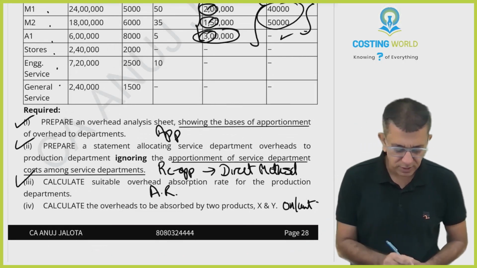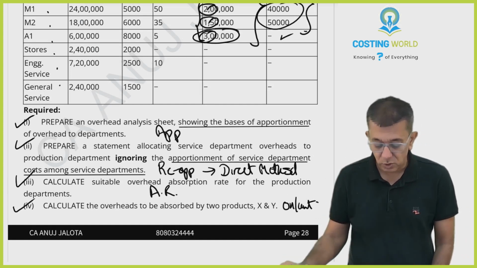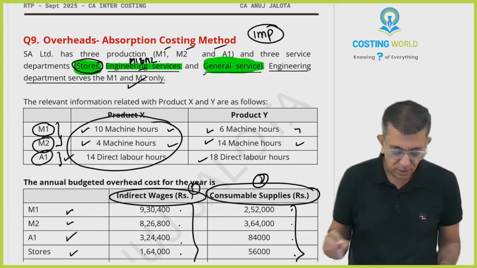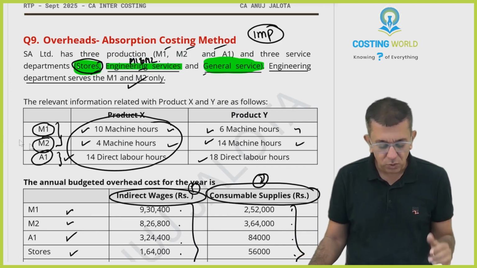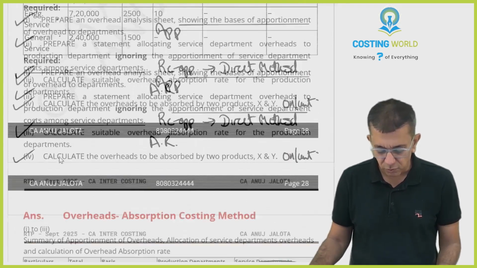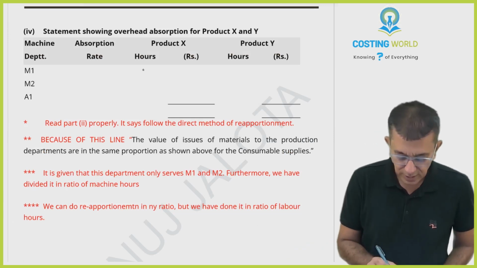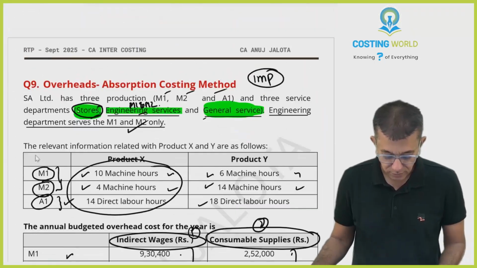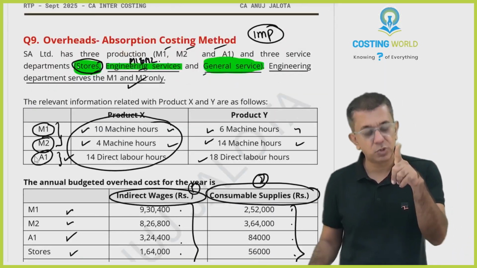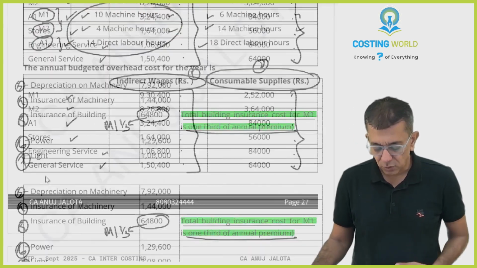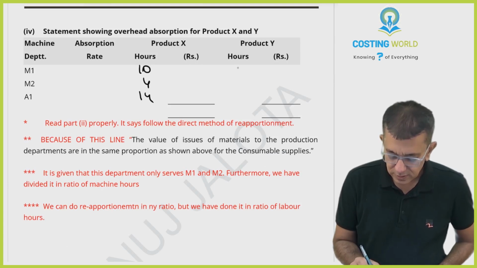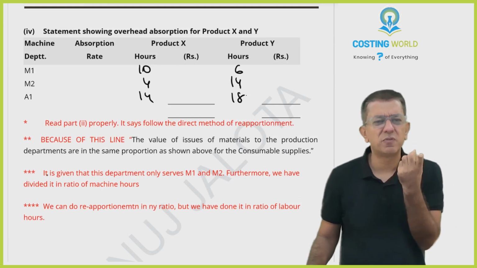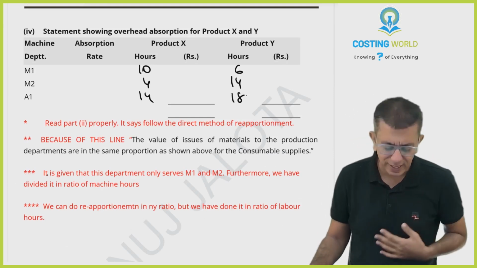You have to find the absorption rate. Calculate the overheads to be absorbed by the two products X and Y. For each unit, these hours were given to you. For X, 10, 4 and 14 hours are needed. Just a sec. 10 hours, 4 hours, 14 hours. Obviously machine hours and labor hours. For Y, 6, 14, 18. These are the number of hours for one unit of X and Y.